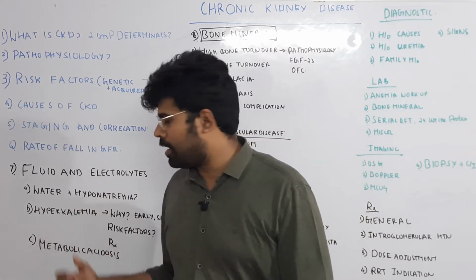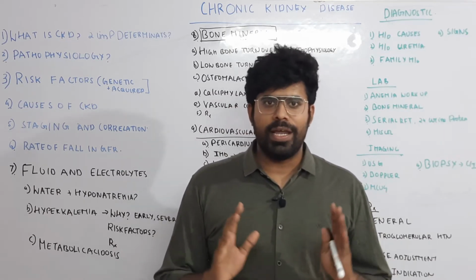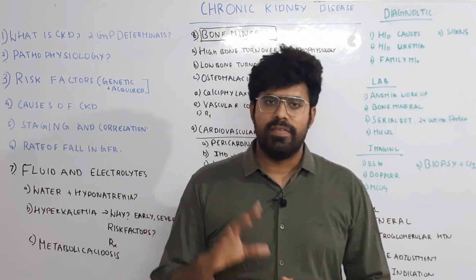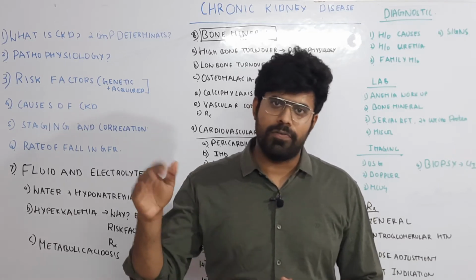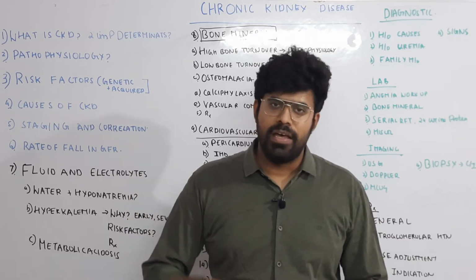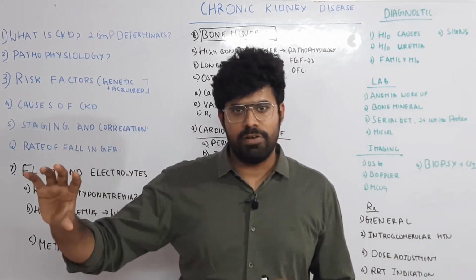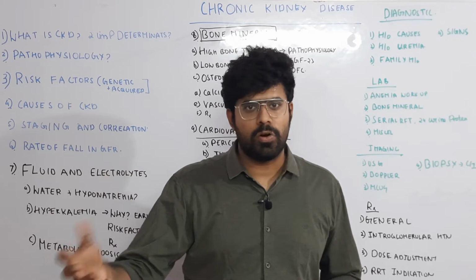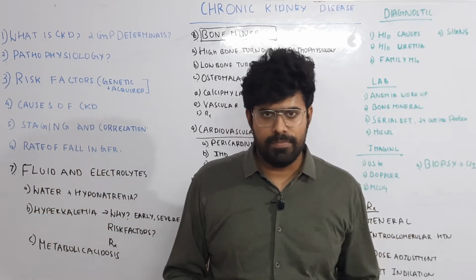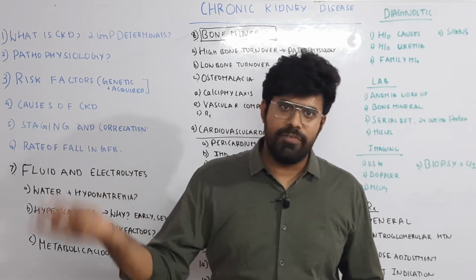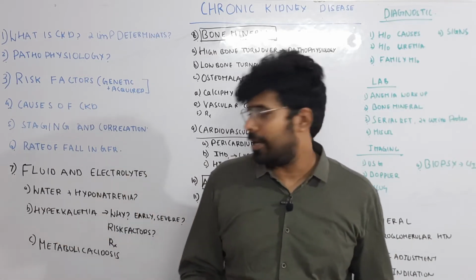So, hyperkalemia. CKD is notorious for causing hyperkalemia. So why does hyperkalemia occur in CKD? This is because the rate of fall in GFR will not be parallel to the rate of fall in potassium excretion. This is because potassium excretion occurs in the distal convoluted tubule and is under the control of aldosterone. It is a unique mechanism. So in CKD patients, there will be defective potassium secretion leading to potassium retention, leading to hyperkalemia.